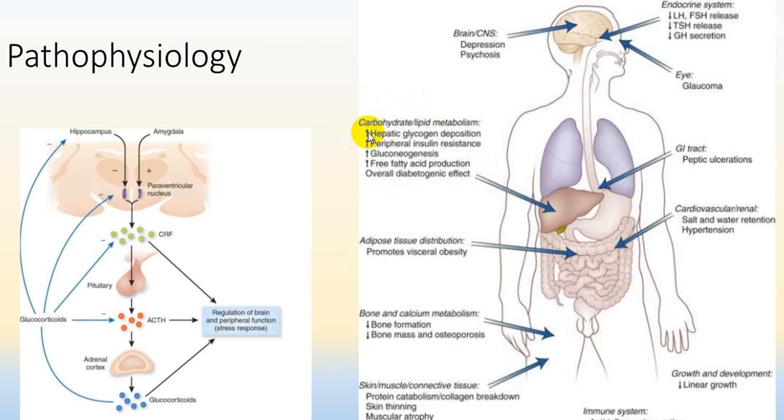We call this endocrine induced diabetes mellitus. On adipose tissue, it will cause lipolysis and break down fat into free fatty acids, which will be utilized for gluconeogenesis, as well as that fat will now be distributed from the periphery into central obesity. You will have a buffalo hump, moon face and central obesity.